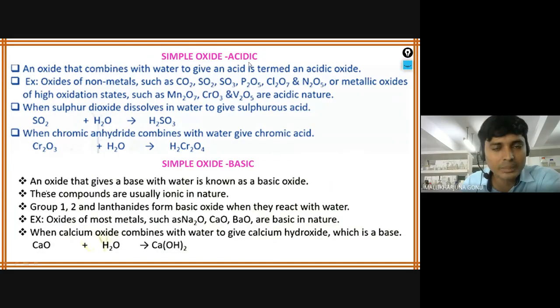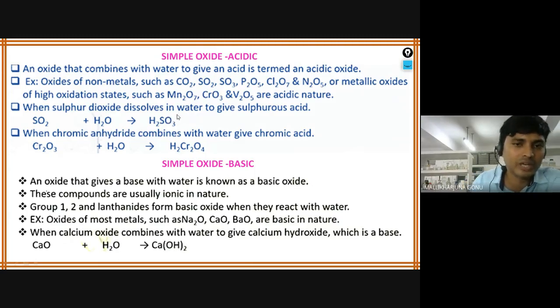What are the simple oxides, acidic oxides and the basic oxides? Sulfur dioxide, which is a non-metallic oxide, when you put it into water, you get H2SO3. H2SO3 means sulfurous acid, and sulfurous acid means it is acidic. Acid is coming, no? So that's how sulfur dioxide is the acidic one.